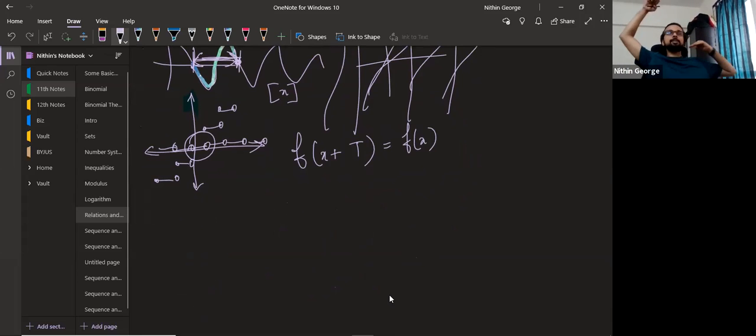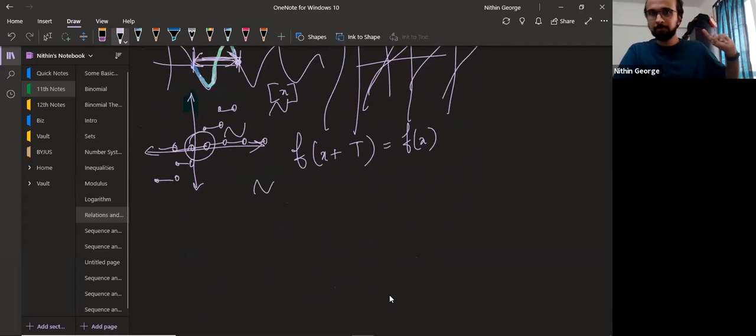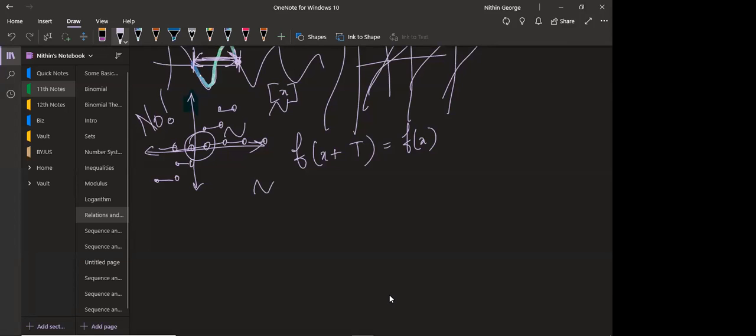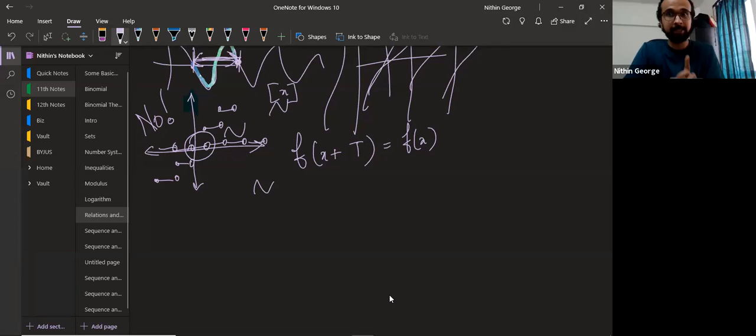The graph looks like it's a repeating function, but does it repeat? The same quantity should be at the same height everywhere else. Just because the shape is the same doesn't mean you can place it anywhere you want and you'll get a repeating function. You find the basic repeating unit and then Control C, Control V at the same level. Getting it, guys? So is this a repeating function, f of x? No, it is not. Those who said yes, I hope you understood why. That's the important part here.